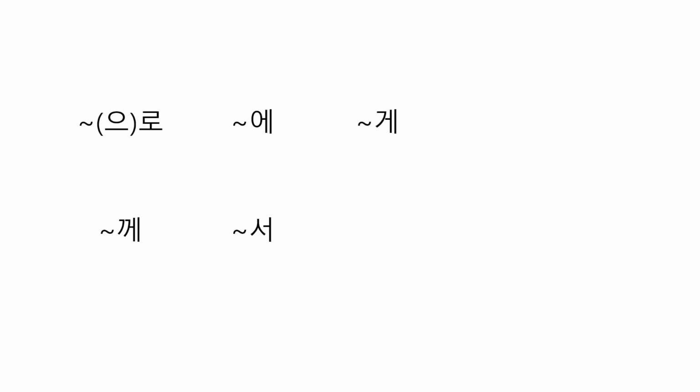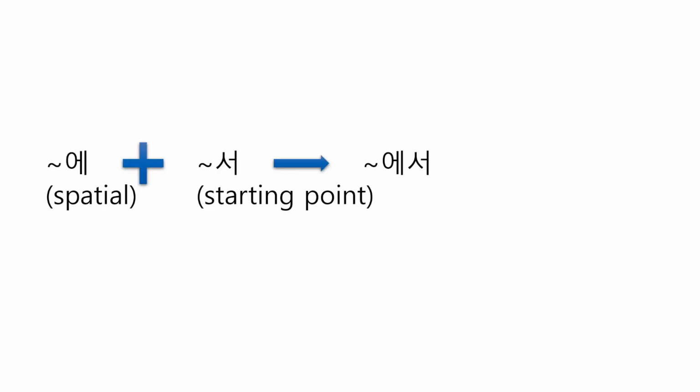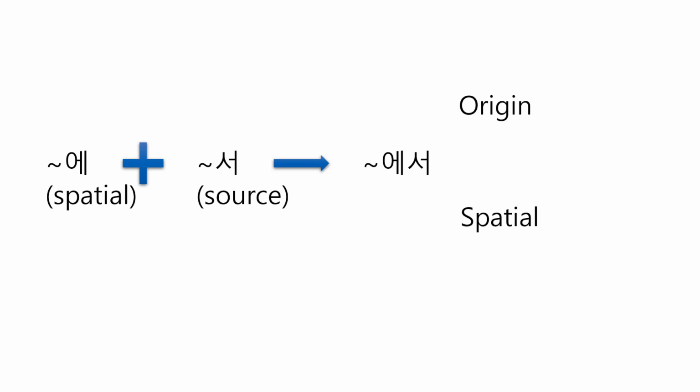So now we learned 으로, 에, 에게, 께, and 서. Now here comes the best part. You can build bigger adverbial case particles by putting them together. First, there is 에서, which is the compound of 에 and 서. 에서 shows the origin or spatial starting point of the verb. First, let's see the case that shows the origin.